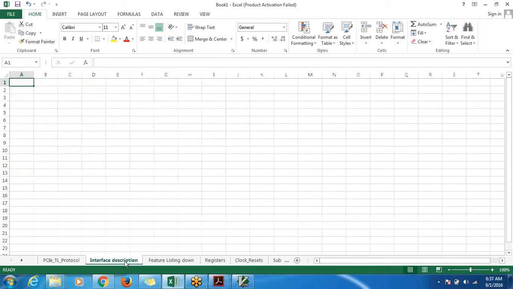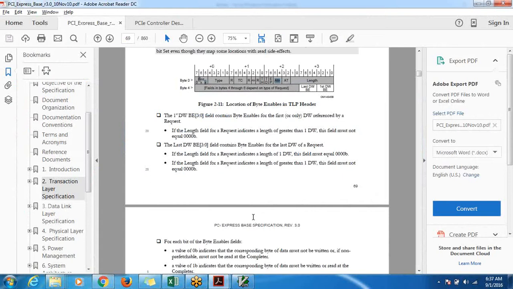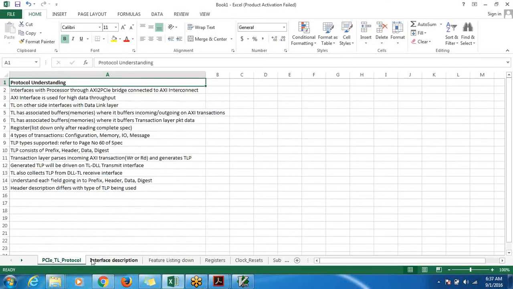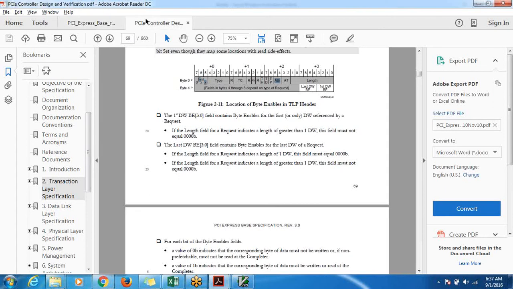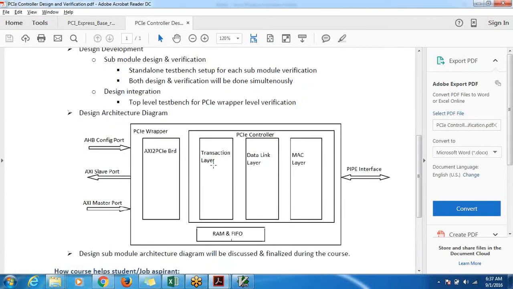As said, you'll get time to read the spec and come up with these points from your side. Similarly, interface description. How many interfaces does it have? If you see this diagram, how many interfaces do you see for a transaction layer? For our coding convenience, we'll be calling both of them a transaction layer. Ideally, there should have been a separate block called a bridge outside, but just to keep things simple, we are going to code this bridge inside the transaction layer itself.